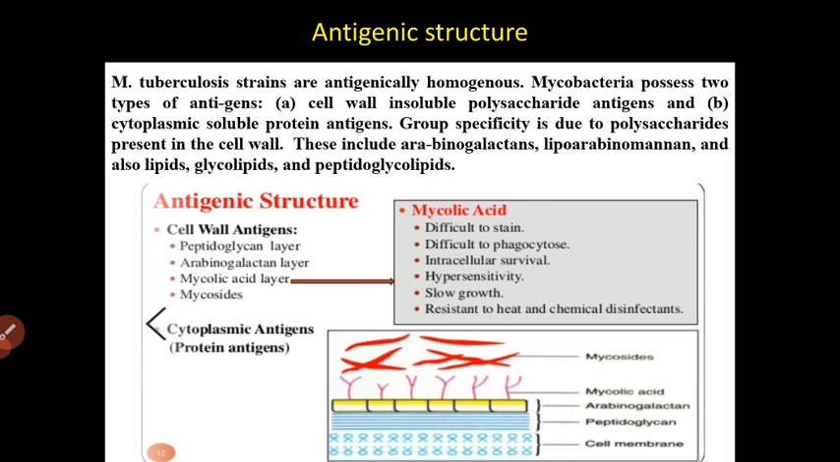Going to antigenic structure. Antigenically, they are homogeneous. They possess two types of antigens: cell wall insoluble polysaccharide antigens and cytoplasmic soluble protein antigens. Group specificity is due to polysaccharides present in the cell wall. This includes arabinogalactans, lipoarabinomannan, and also lipids, glycolipids and peptidoglycolipids. This is the structure showing the antigenic variation: cell wall antigens, cytoplasmic antigens.